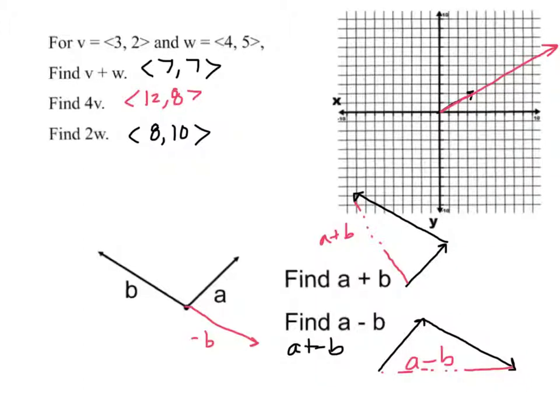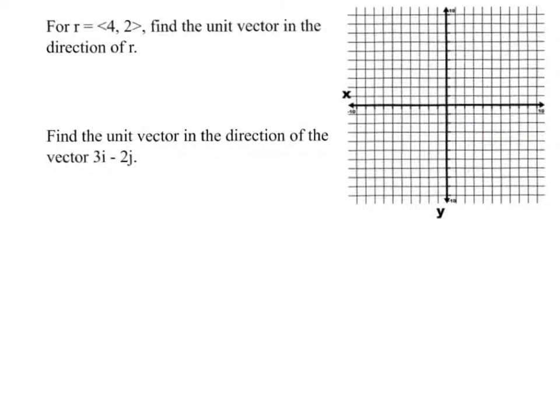Okay, let's do a little bit more. Finally, for 4, 2, we're going to find the unit vector. Now, a unit vector is a vector that has the same direction, but only has a unit, or a magnitude, of 1. And again, we all know the unit circle has a radius of 1, so I'm just going to put magnitude of 1.